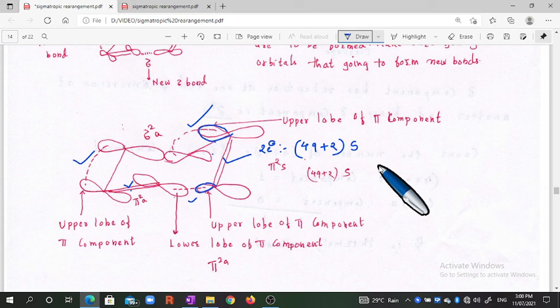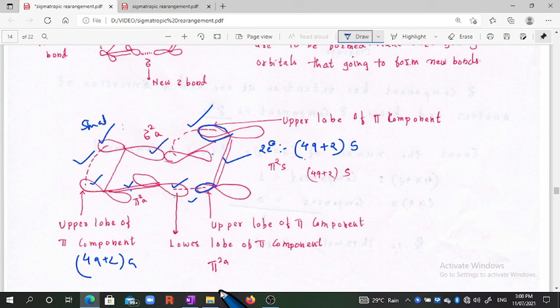For this, the top orbital is for pi bond formation and the lower orbital is for the sigma bond formation. Therefore it is considered as the 4q plus 2 antarafacial arrangement. And in this case, the new bond is formed from this orbital and the sigma bond is from this one, which would be small. Okay, this is the small one. For this pi bond, the same orbital is involved in the sigma bond formation. Therefore it is a large orbital. Okay, a large orbital is used for the sigma bond formation.